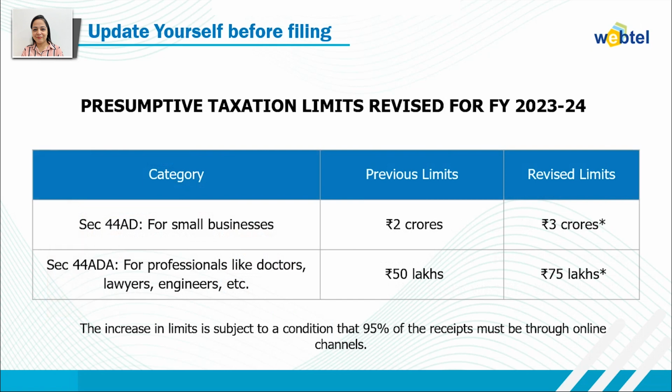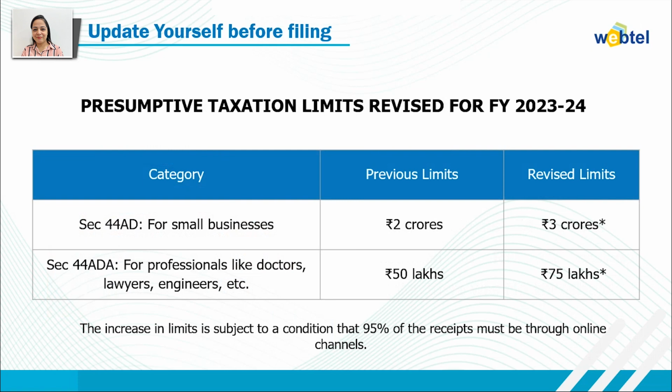Then the presumptive taxation limit has been revised for the financial year 2023-24, or we can say that the limit has been revised for the assessment year 24-25. If a person is having income from business as per section 44AD, then the limit has been revised to 3 crores. Earlier the limit was 2 crores.